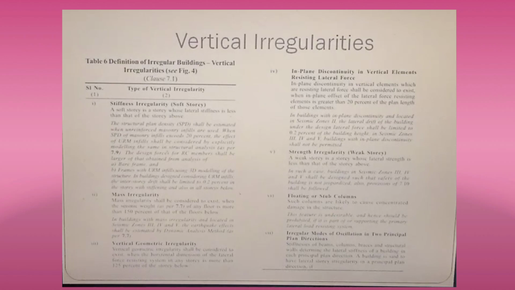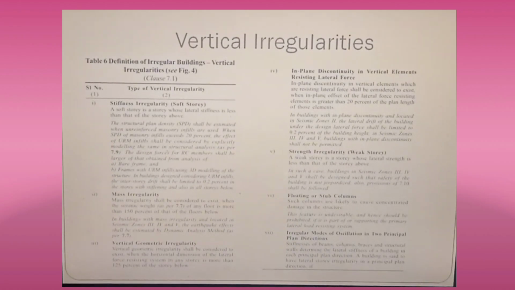The sixth one is floating or stub columns, whether to provide floating columns or stub columns or not. These things we are going to discuss. And the seventh is irregular modes of oscillation in two principal plan directions. These are the vertical irregularities we are going to discuss.